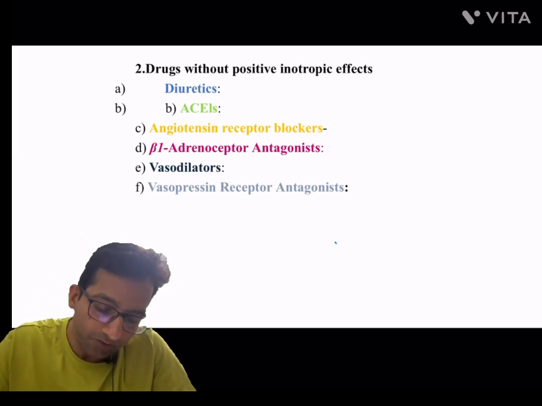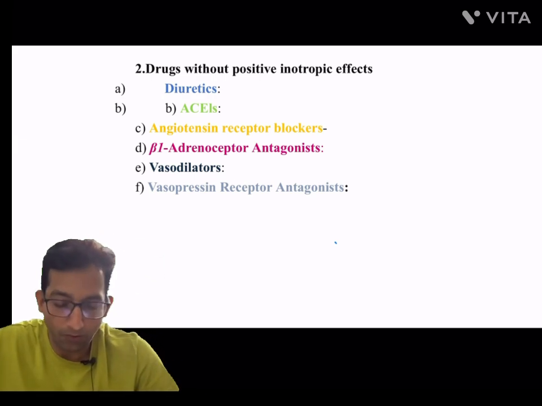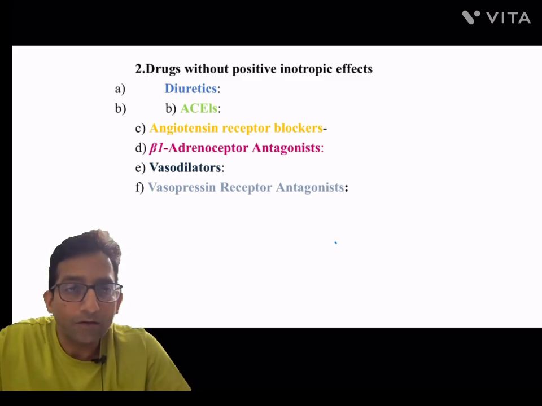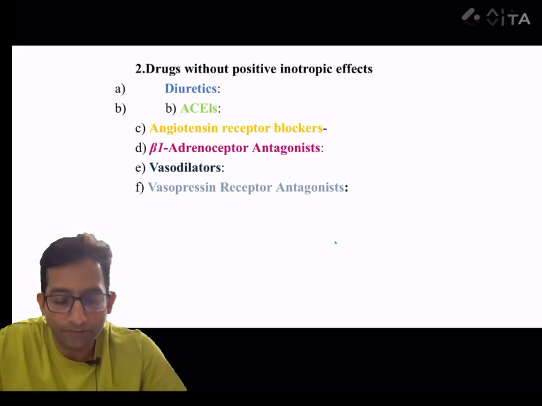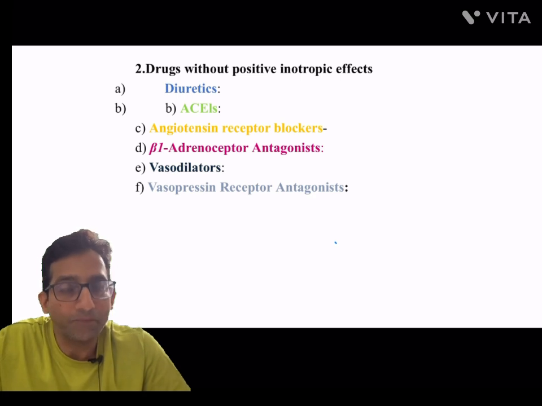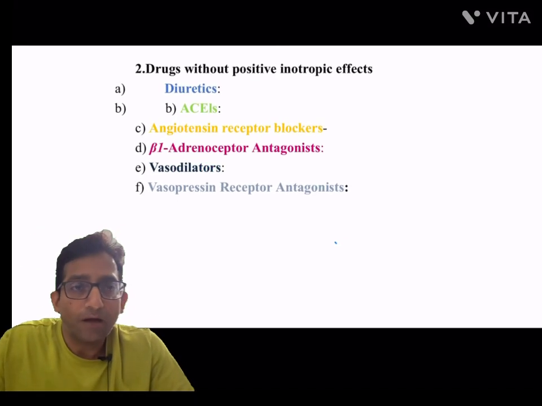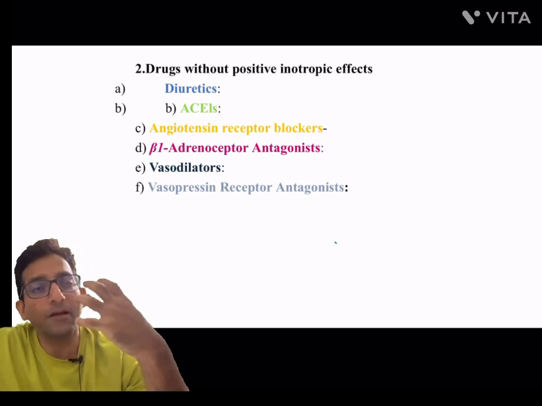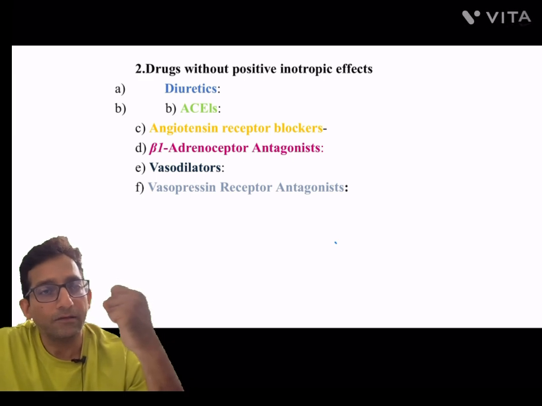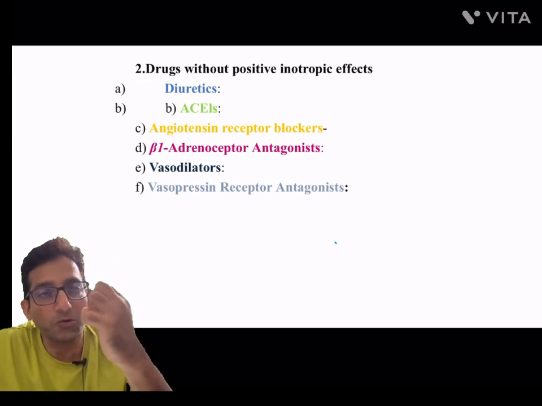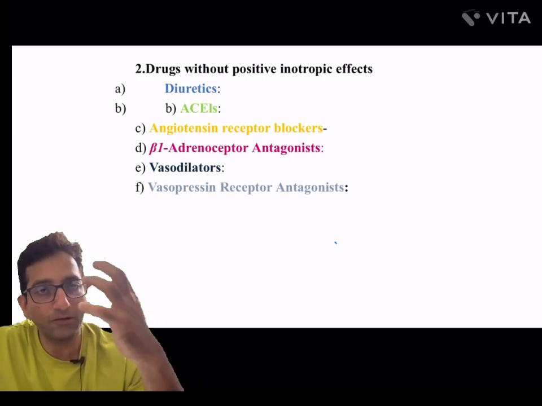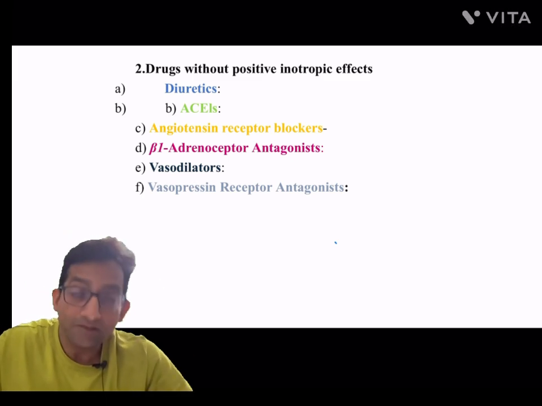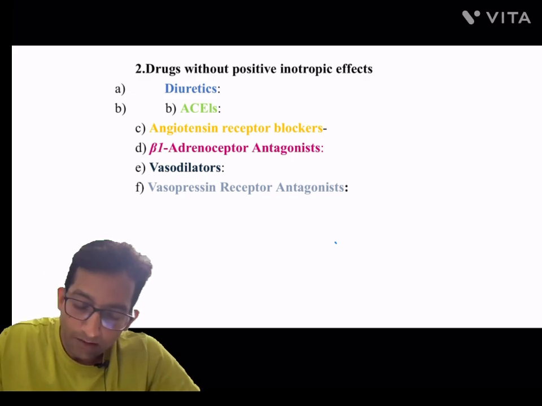and the second category of the drug is called drugs without positive inotropic effect. That means this category of drugs inhibits the compensatory mechanism that has been given by God. In case of heart failure, God has given a compensatory mechanism. That means it increases the systolic force of contraction, increases the systole, and it increases the sympathetic activity by releasing noradrenaline.